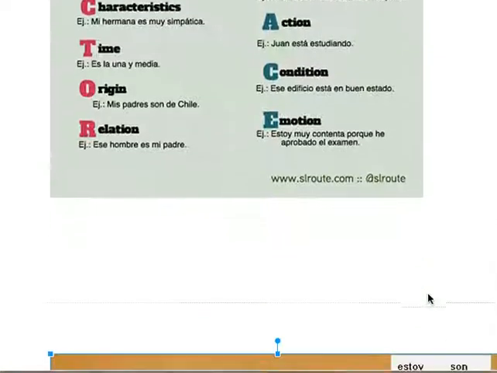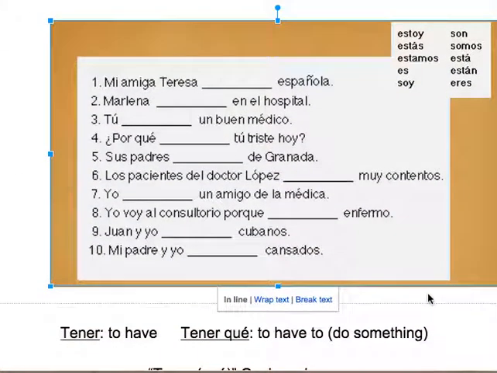So vamos a practicar un poquito. Mi amiga Teresa blank española. Let's think. Mi amiga Teresa española. Es origin, right? Spanish. So which one would you use? I don't know, Profe Monica, could it be ser? Muy bien, correcto. Ser, mi amiga Teresa es española. Muy bien. Número 2.